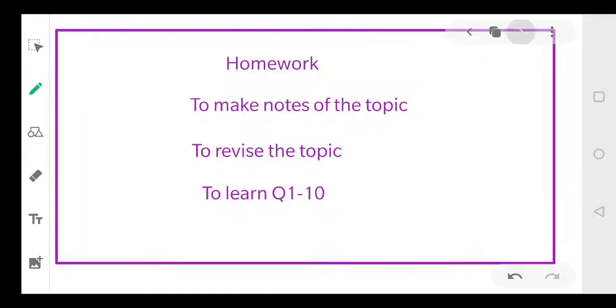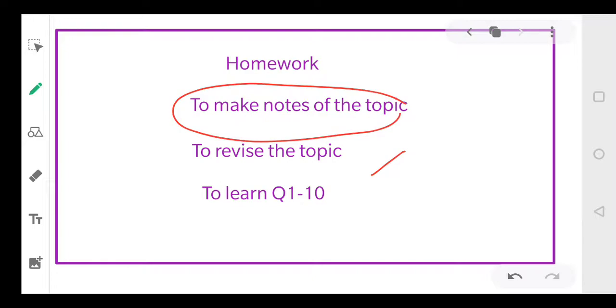Now, coming to your homework for today. First of all, revise this chapter thoroughly. Okay, everyone? Today's homework is you will revise chapter 1 thoroughly. Completely revise this, and if there is anybody who has not made notes of the topic, you will complete your notes as well.